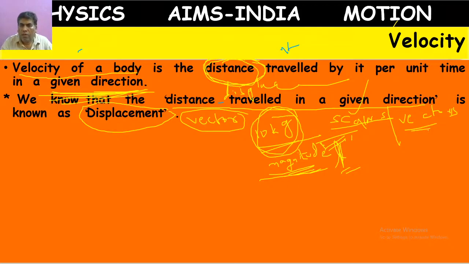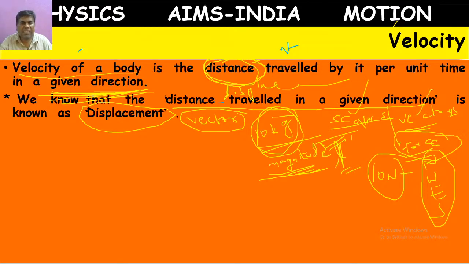Whereas a vector, suppose force. You have to apply force in some direction, and in the same direction the object will move. Suppose you have applied 10 Newton of force, but in what direction? You have to mention the direction: north, west, east, south. That's why force is called a vector.